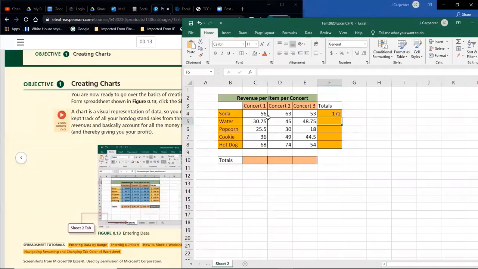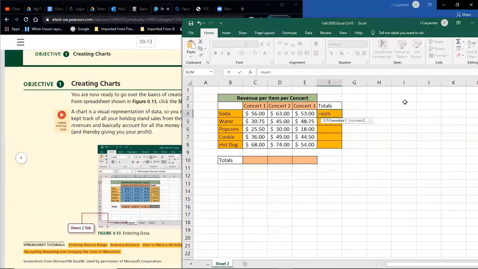But remember, if you apply the currency to the cells here, and then the formula uses those, it'll automatically assume it's currency. So I promise this will be the last time. Before I do the formula, let's highlight all of these and change their format to currency, or accounting. There we go. So now when I do that formula, it will automatically put the dollar symbol here for totals. So again, equals, sum, open parentheses, I'll type it this time.